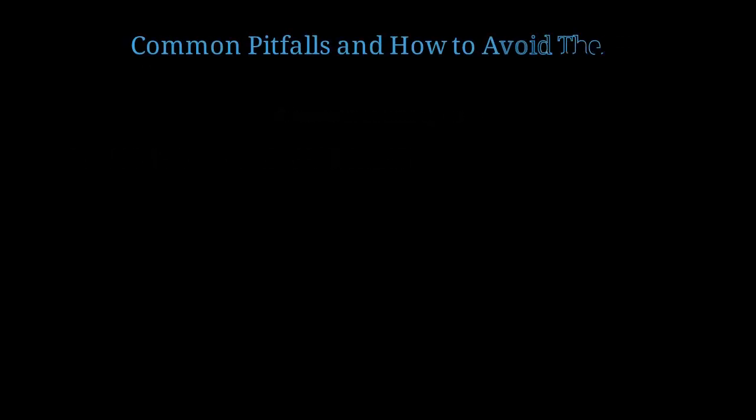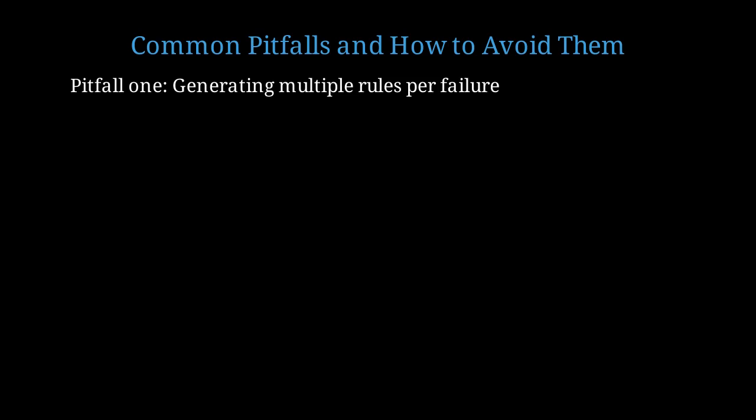Let's discuss the most common mistakes people make when implementing this system and how to avoid them. People want to extract maximum learning and generate 5 or 10 rules per failure. This guarantees implementation failure due to cognitive overload. Stick to exactly 1 rule. Be disciplined. Rules like be more careful or pay closer attention are useless. They can't be verified, can't be tracked, and don't change behavior. Every rule must have concrete numbers and verifiable outcomes.